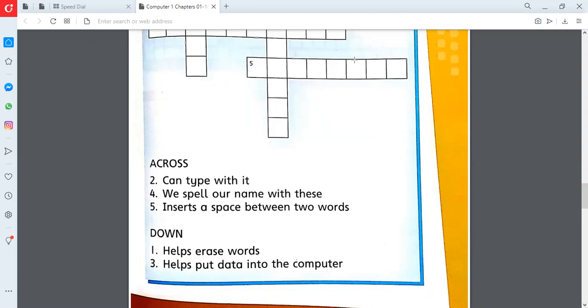Okay, let me give you the hint. The spelling of the word starts with B. The name of the first word starts with B. Seven students till now sent the answer. Okay, that's great. So which key helps us to erase or remove words? Which key helps us to do this?